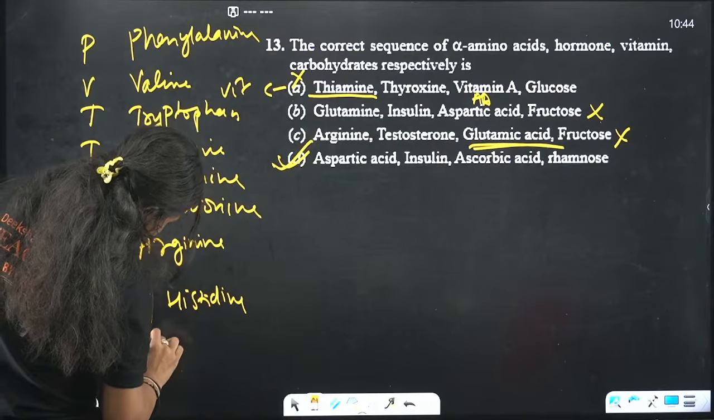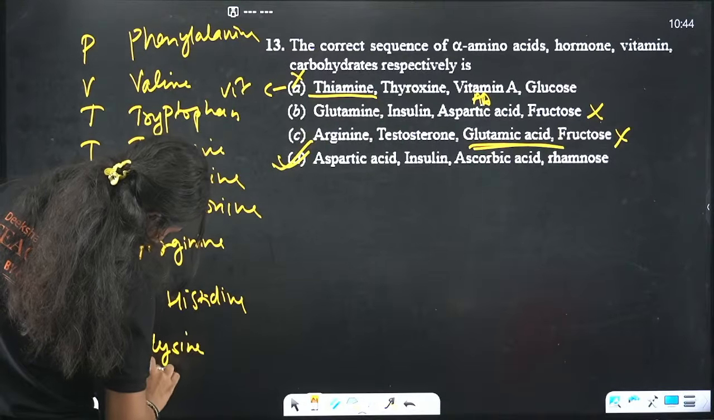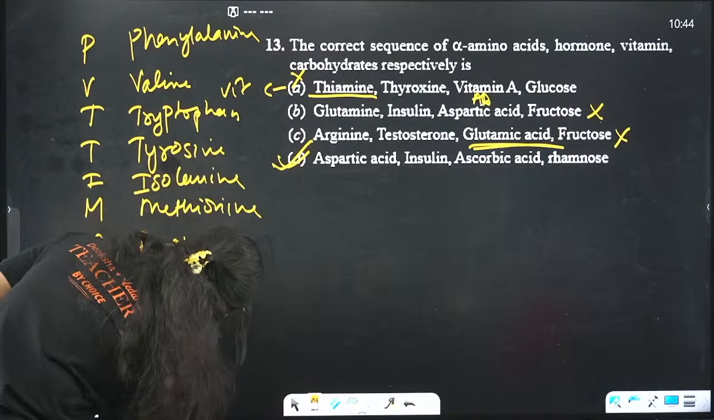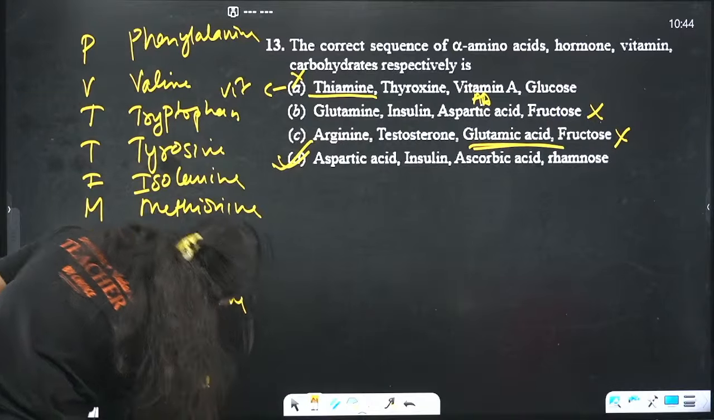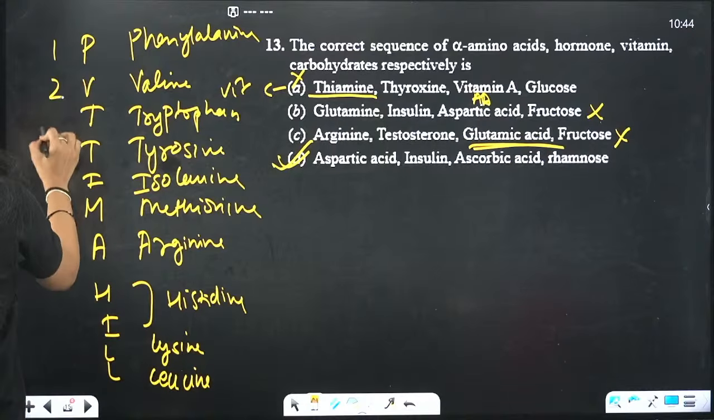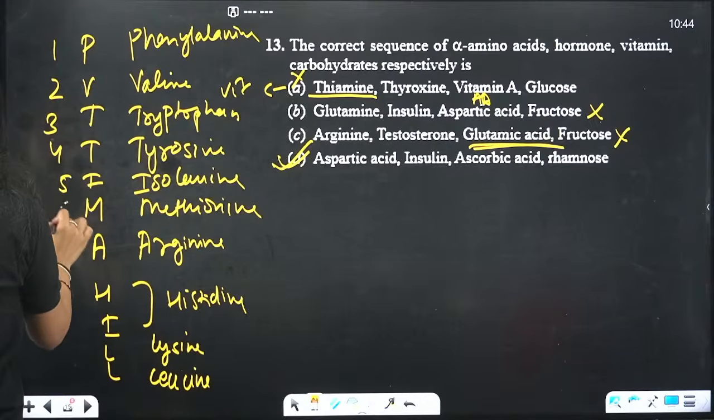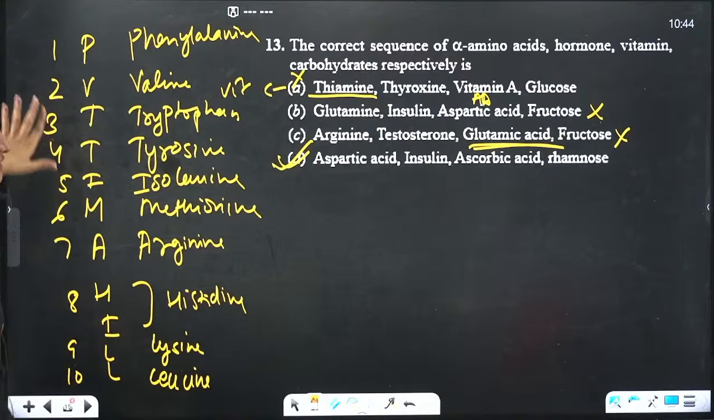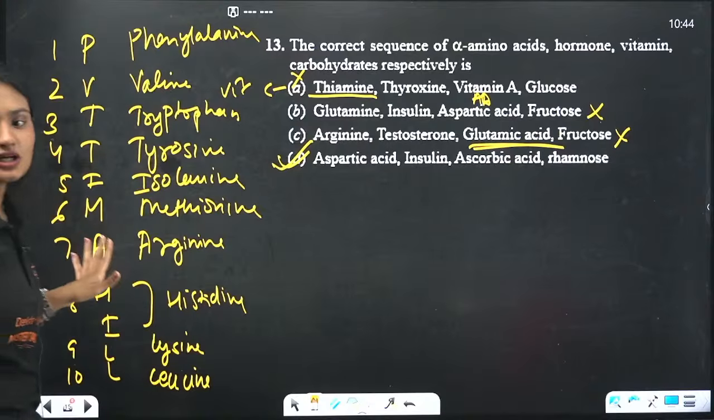Lysine and leucine. Clear? So these are the 10 essential amino acids. 3, 4, 5, 6, 7, 8, 9 and 10. Sorry for the bad handwriting, but these are the 10 essential amino acids.